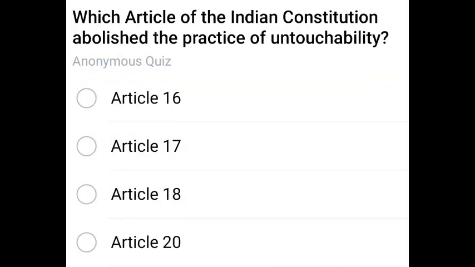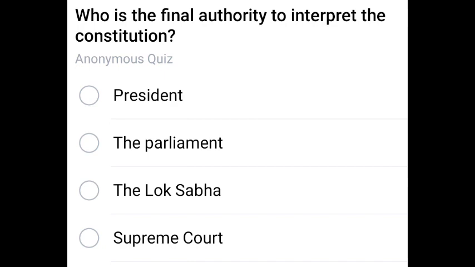Which article of the Indian Constitution abolished the practice of untouchability? Again repeated. These are all important questions. We all know. Untouchability, the correct answer is Article 17. Next question. Who is the final authority to interpret the Constitution? Again a repeated question. The correct answer is Supreme Court or judiciary. Okay, now let's see. Next question.